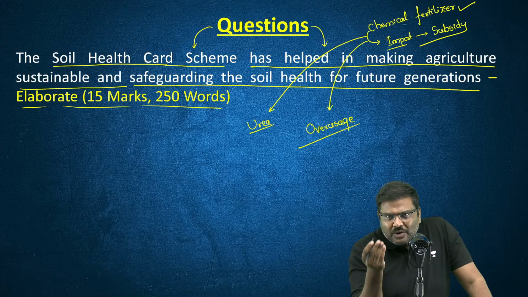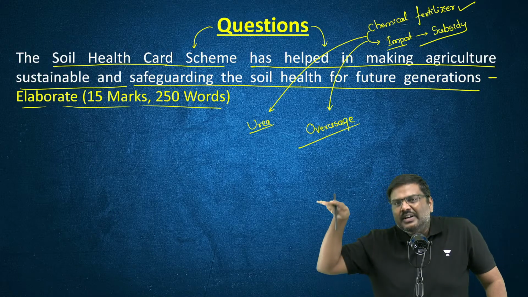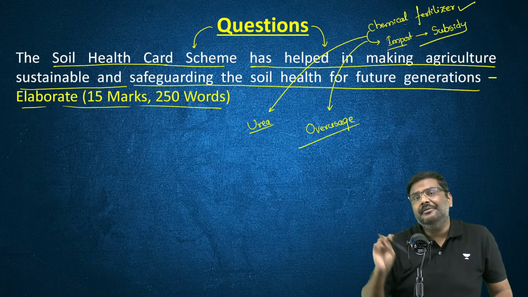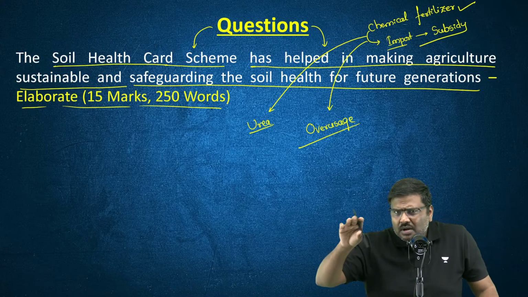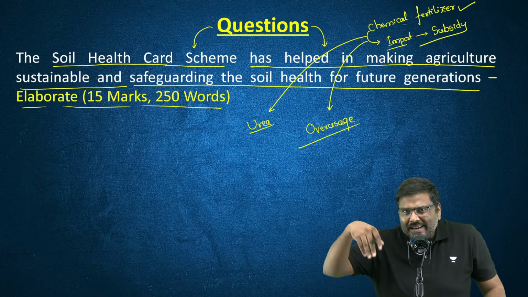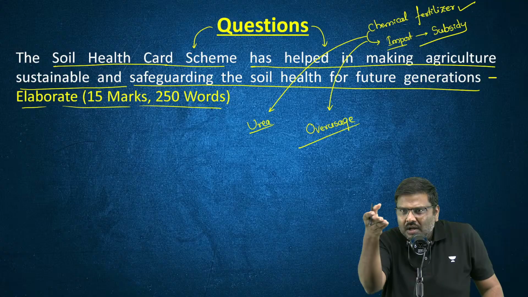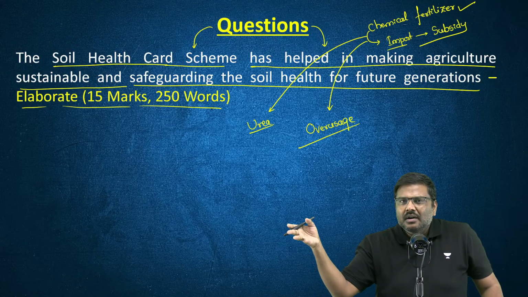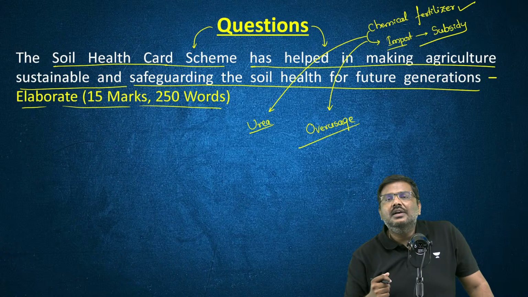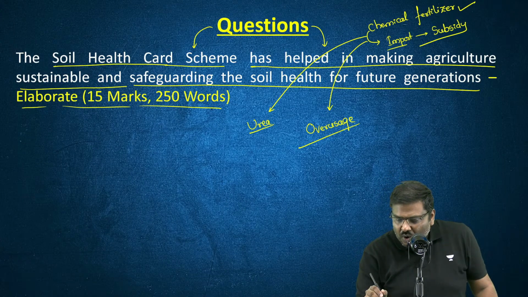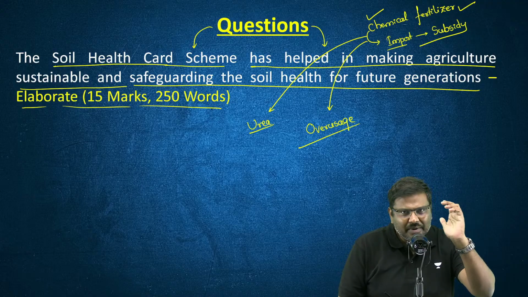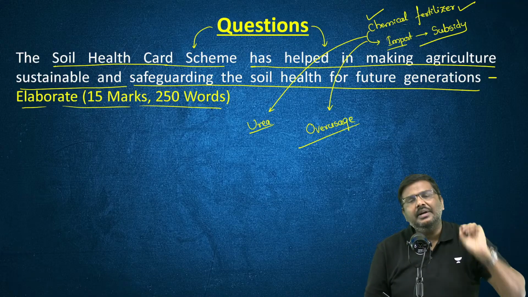The problem is that when you consume these kinds of chemical fertilizers, it will hamper soil fertility. It will have an impact on the soil profile. And a lot of these chemicals, when you apply them in excess and there is rainfall, will basically be washed away. You must have heard of eutrophication. It happens because of nitrogen. So the argument is that there is always a concern associated with abuse or overusage of chemical fertilizers in the farming community.